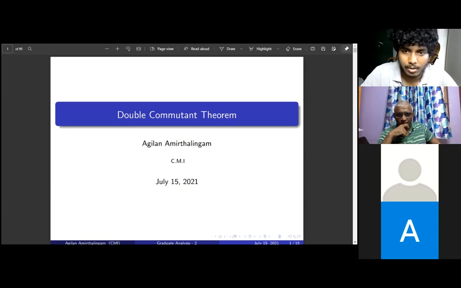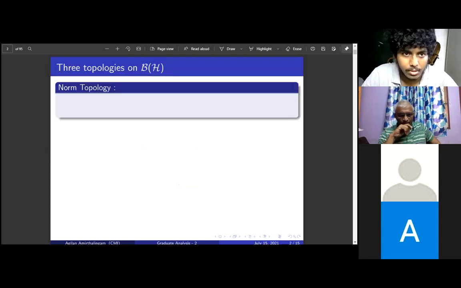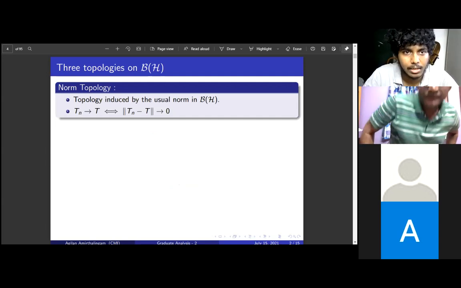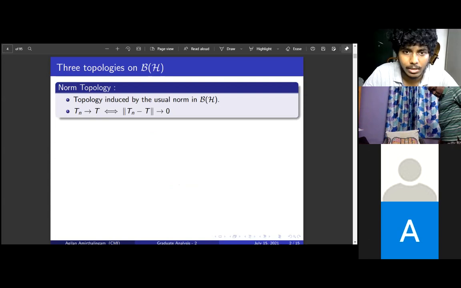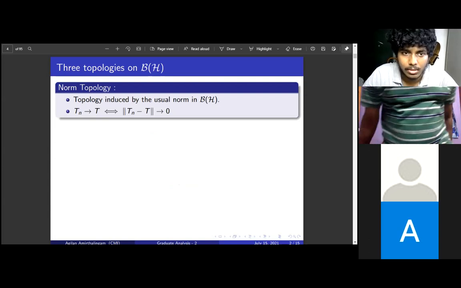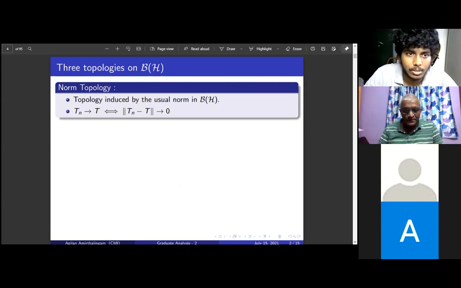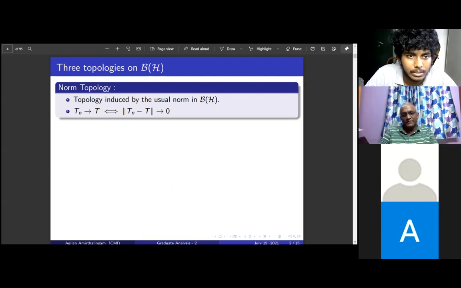Before proving this theorem, we need some machinery. We need to understand the topology on B of H. So I will first define three different topologies on B of H. Maybe you would have seen this earlier. I'll just quickly recall them. Firstly, there's the usual topology, which is the norm topology we give to B of H.